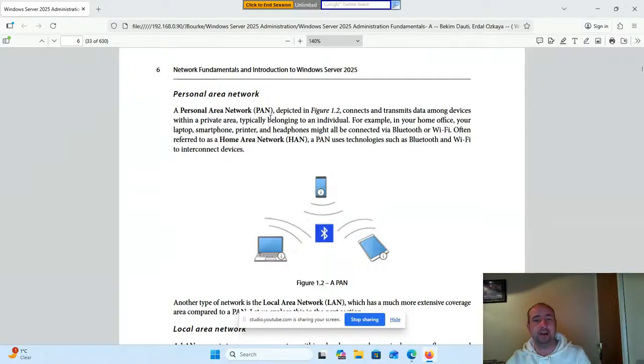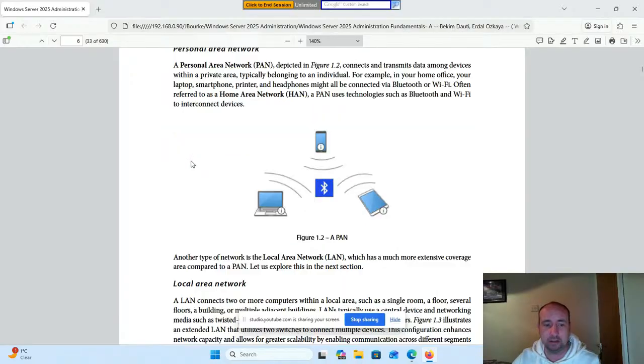A personal area network, PAN, depicted in figure 1.2, connects and transmits data among devices within a private area, typically belonging to an individual. For example, in your home office, your laptop, smartphone, printer, and headphones might all be connected via Bluetooth or Wi-Fi, often referred to as a home area network, HAN. A PAN uses technologies such as Bluetooth and Wi-Fi to interconnect devices.